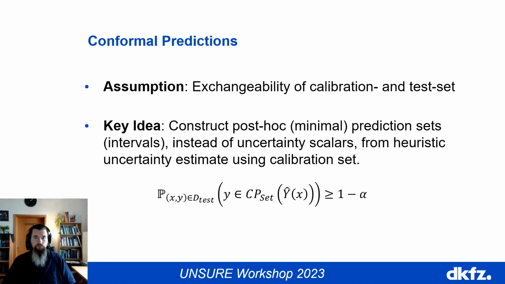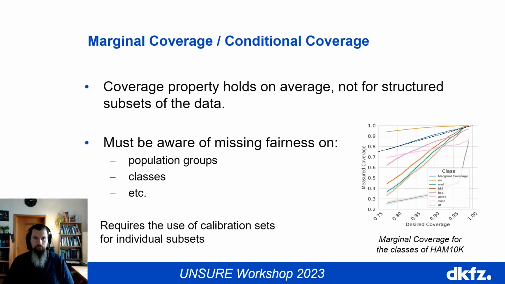The core assumption of conformal predictions is exchangeability of the calibration and test set. Instead of producing scalar uncertainty values, like for example the confidence value of a neural network prediction, conformal predictions produces minimal prediction sets which can be seen as analogous to confidence intervals in the regression setting. The main motivation for conformal predictions is that it guarantees that a true label is in at least a specified proportion of all predictive sets over the test distribution.